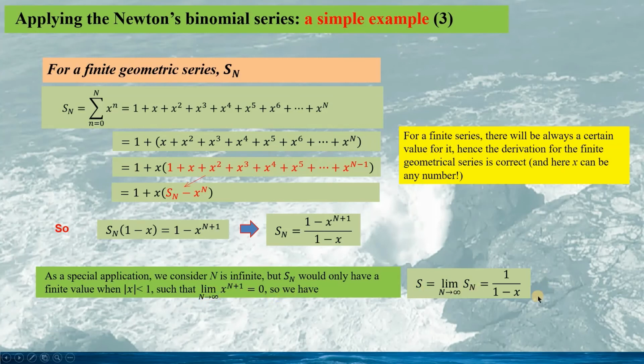As such, we have the expression s equaling the limit of Sn when n is infinite. So we have the expression. Again, we see the expression s equaling this is only for absolute x less than 1.